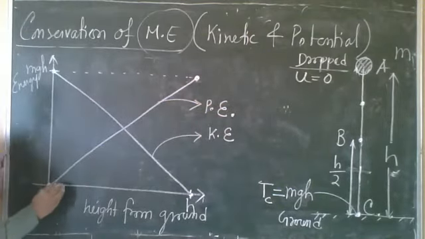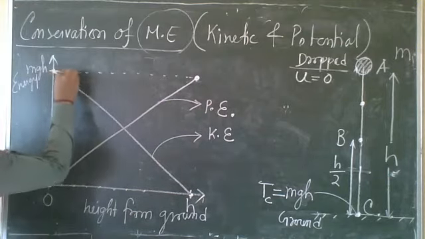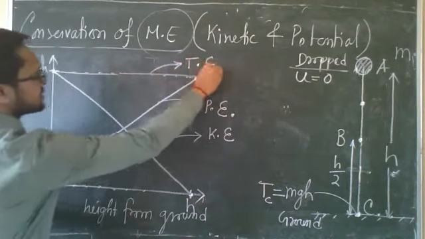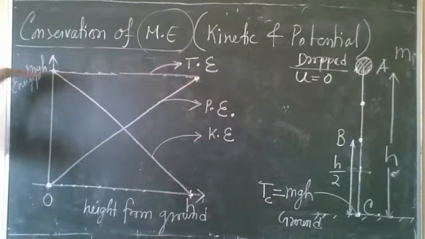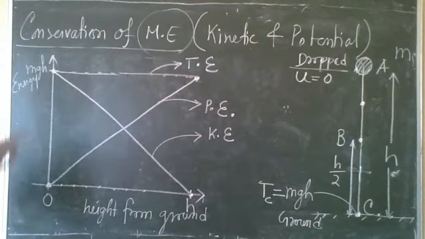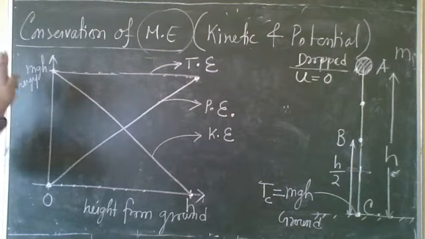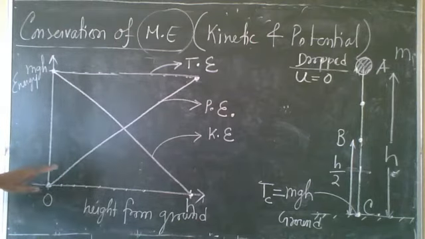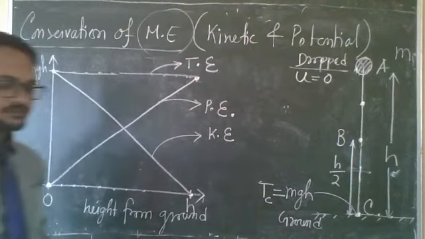At any point, what will be the total energy? Total energy will be this one. Total energy will be constant. Total energy will not change. What will change? Kinetic and potential energy will change. When you are going in this direction, kinetic energy is decreasing because height is increasing, and potential energy is increasing because height is increasing.